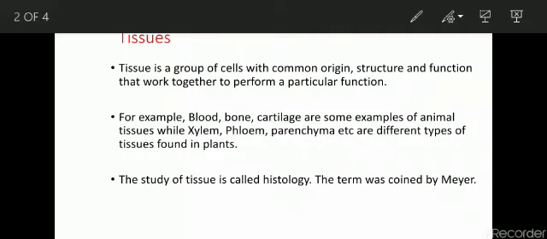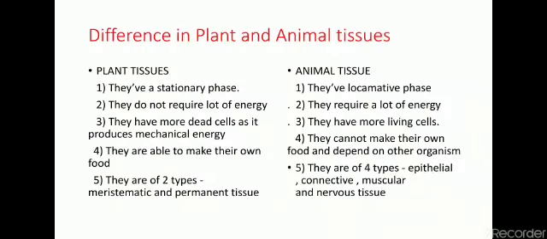Now do you really think that plants and animals have the same type of tissues? What would be the answer? The answer will be no, they do not have the same type of tissues. Though plants and animals have similar types of life processes, due to differences in their organization, lifestyle and mode of living, they do not have similar types of tissues. So let us have a look at how plant and animal tissues are different from each other.